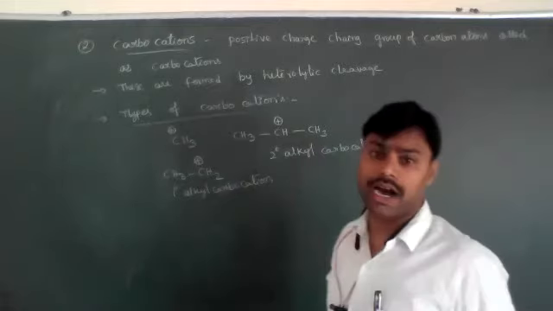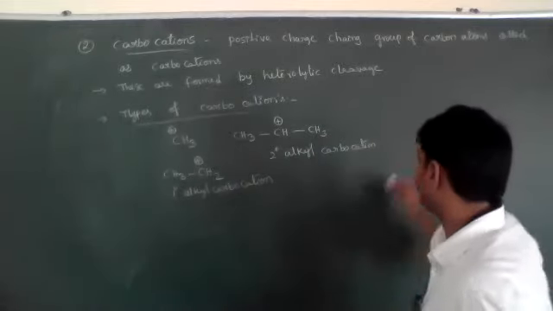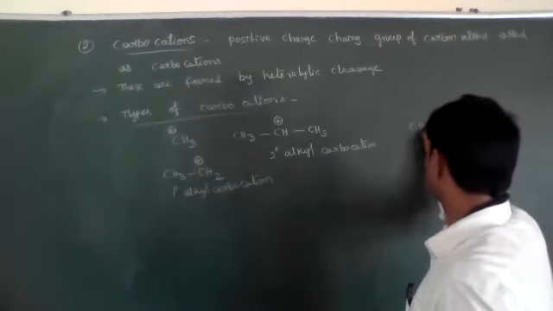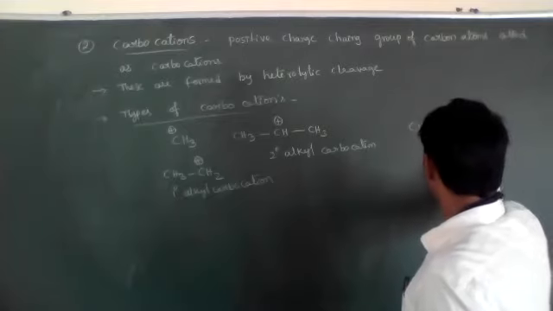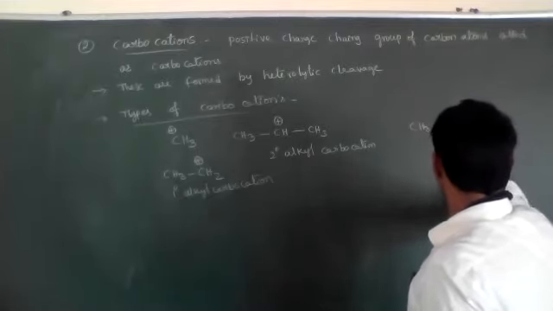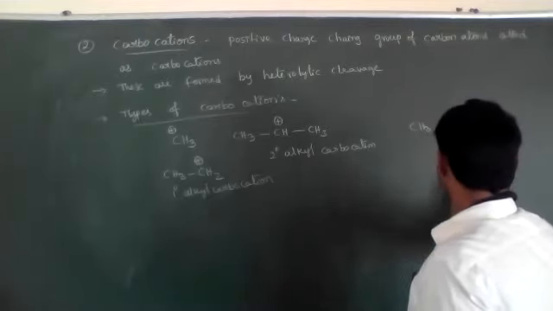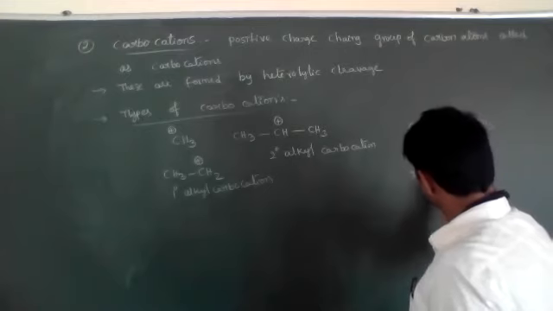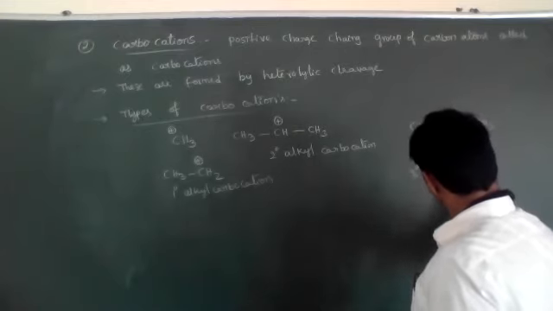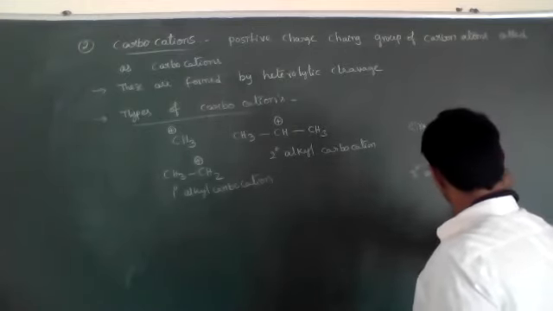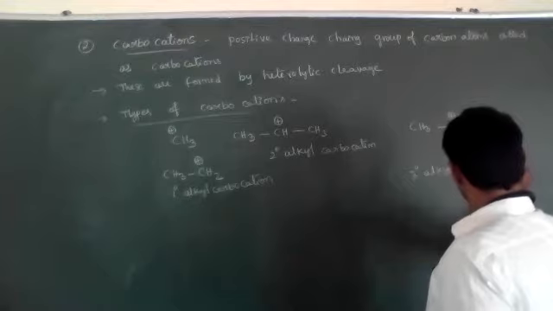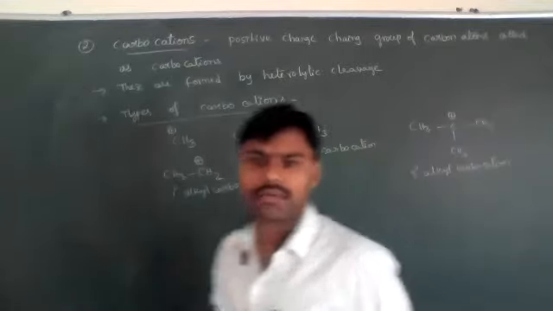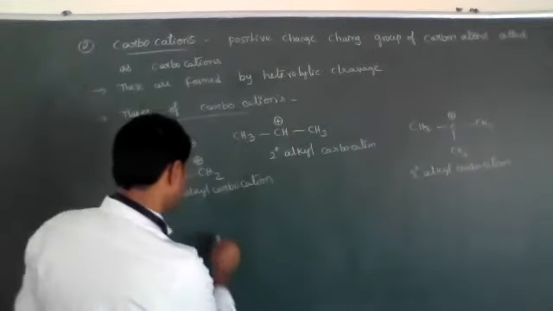If it is attached to two carbon atoms, it is called a secondary alkyl carbocation. If it is attached to three carbon atoms, it is called a tertiary alkyl carbocation.